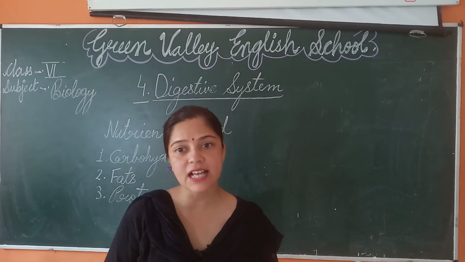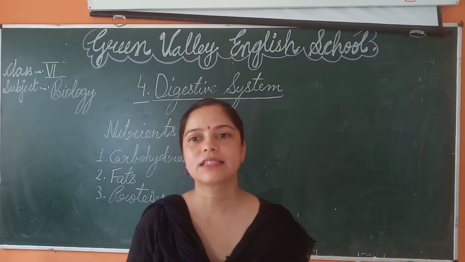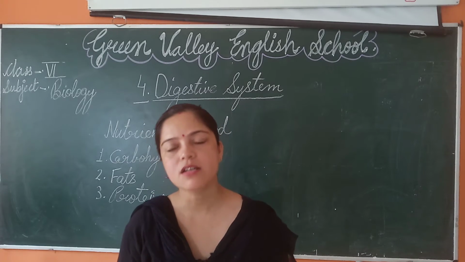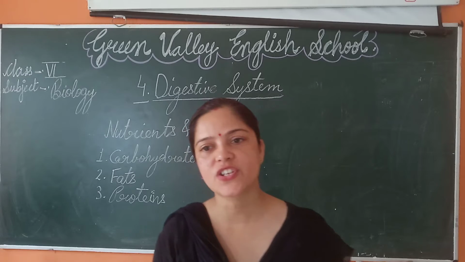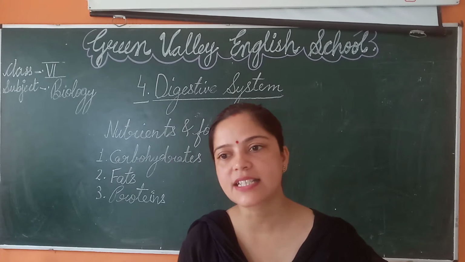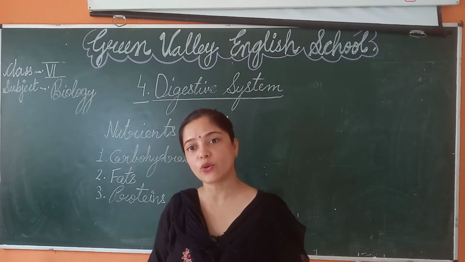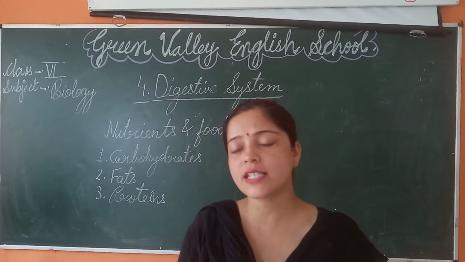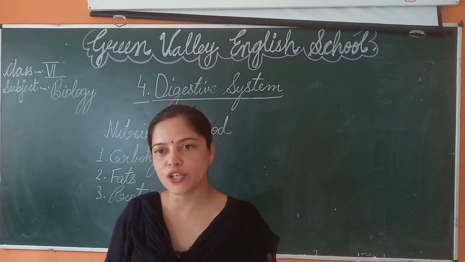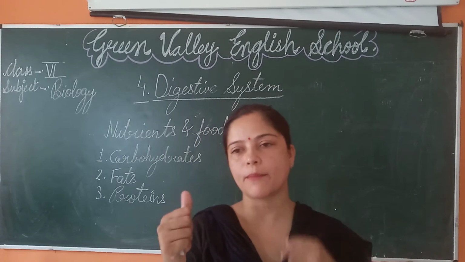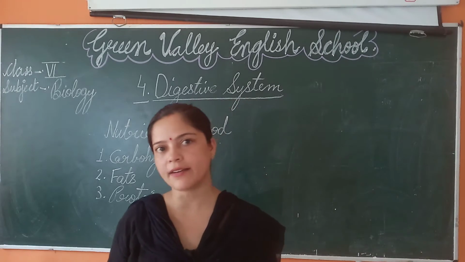Sources of proteins are milk, curd, paneer, meat, fish, eggs, nuts and pulses, which are very rich sources of proteins. Proteins are body building organic molecules consisting of carbon, hydrogen, oxygen and nitrogen.